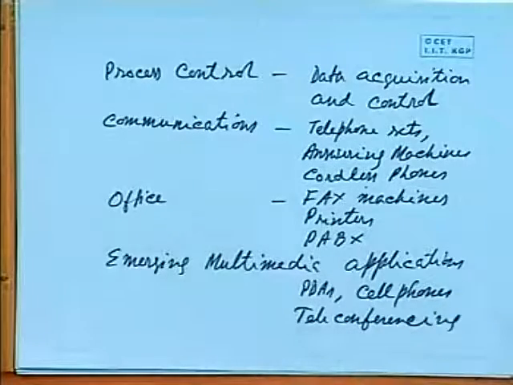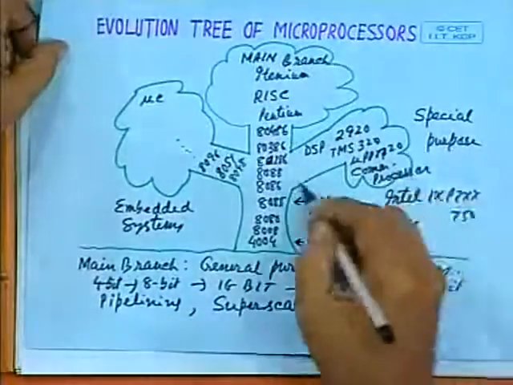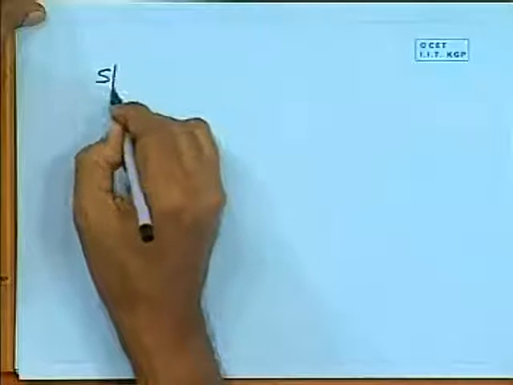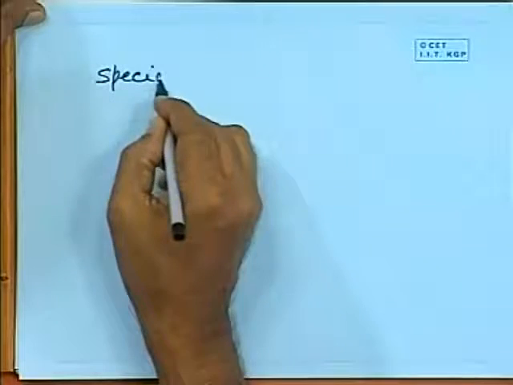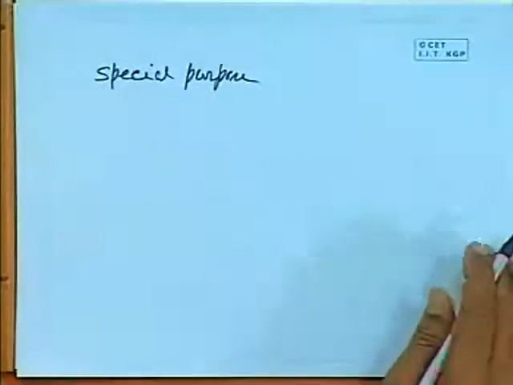Finally, let us come to the third branch of the microprocessor tree, which is essentially special purpose microprocessors, which can be used for making various signal processing equipment.